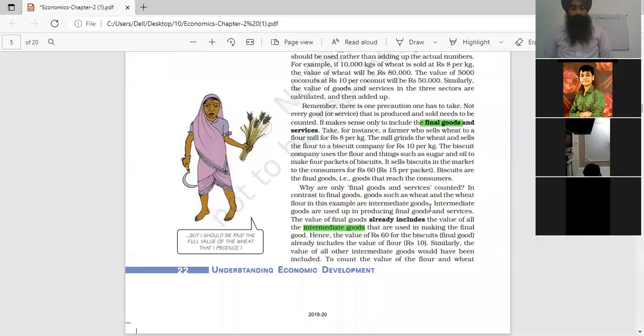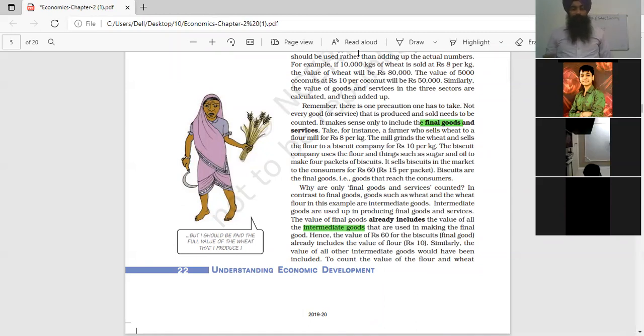So raw materials and semi-finished goods are generally intermediate goods. Semi-finished goods are those products which can't be used by the consumers, and they are known as intermediate goods.